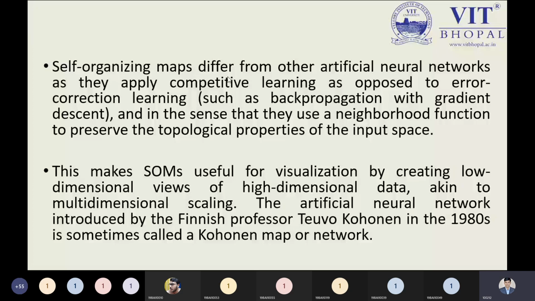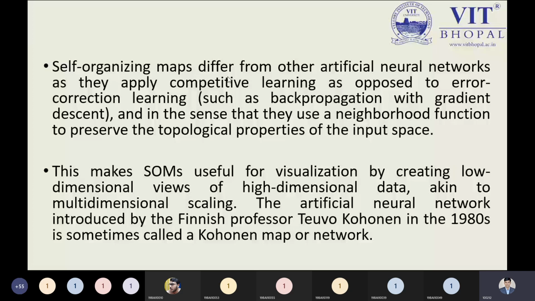Self-organizing maps differ from other artificial neural networks because, in a self-organizing map, we have the input layer and one other different layer, but in the artificial neural network we have the input layer, hidden layer, and output layer. That is the point we need to keep in mind. Each and every input feature will be associated with its other layer, and that is required to treat it as competitive learning. So what do we mean by competitive learning?